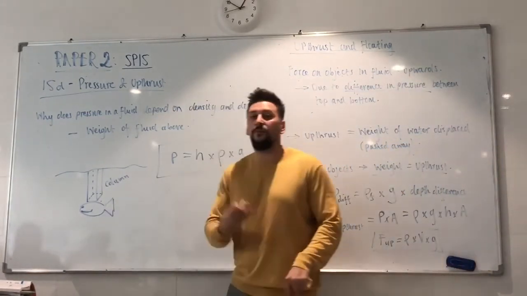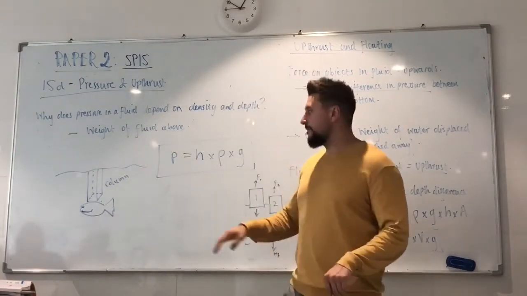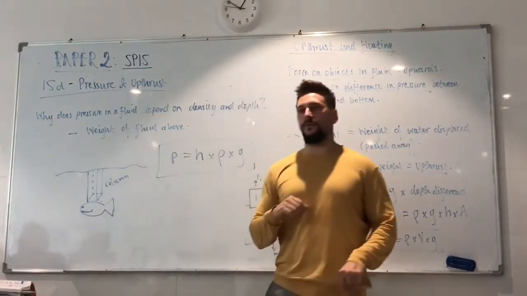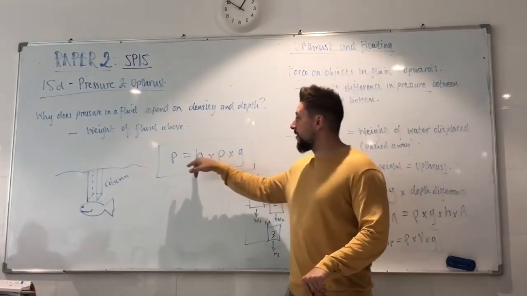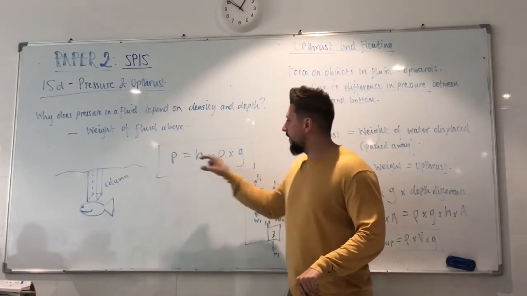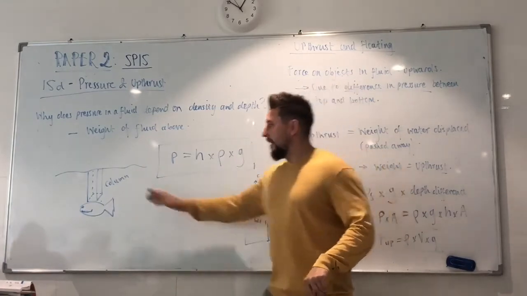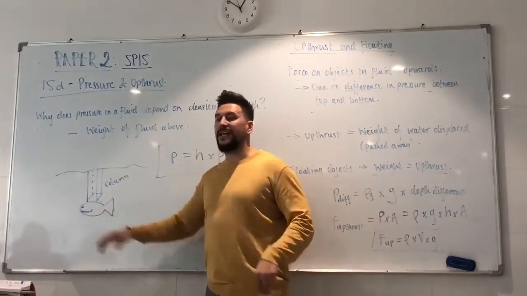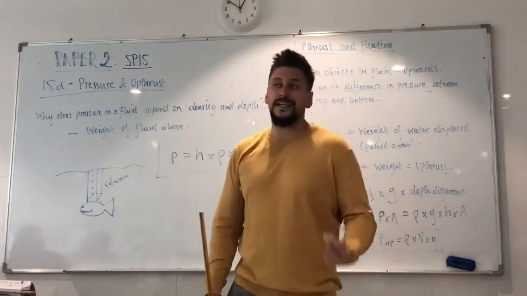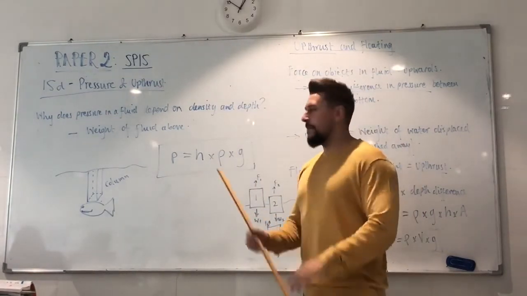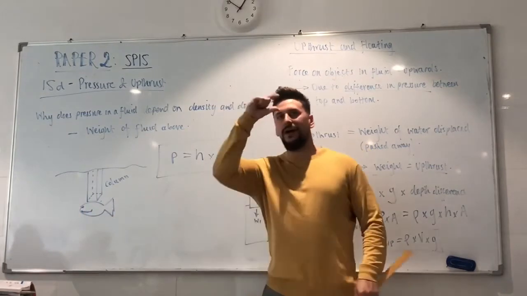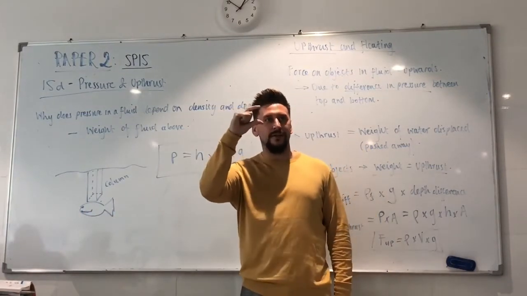So back to the fish, or any object that is in a fluid. There's a pressure at the top of the object. The top of the fish has a pressure of height of the column above it, times density of fluid, times g. But if you go to the bottom of the fish, as we know, pressure will act in any direction. There is also a pressure underneath. If you go to the bottom, you have that much extra fluid.